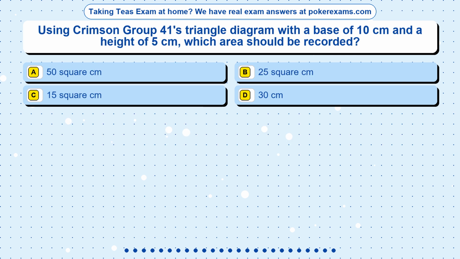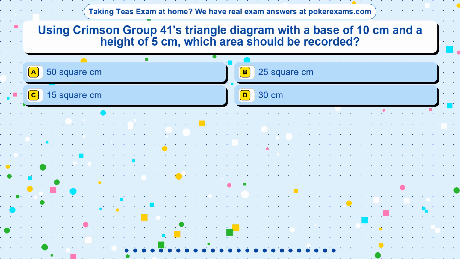Question 10. Using Crimson Group 41's triangle diagram with a base of 10 cm and a height of 5 cm, which area should be recorded? Option A, 50 square cm. Option B, 25 square cm. Option C, 15 square cm. Option D, 30 centimeters.